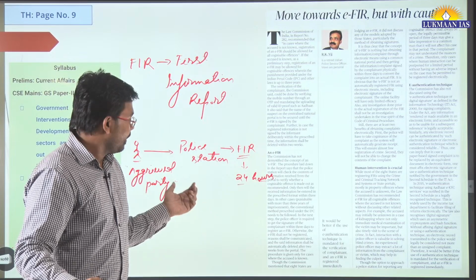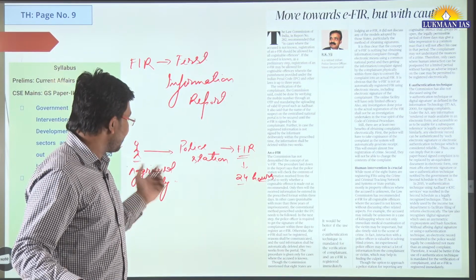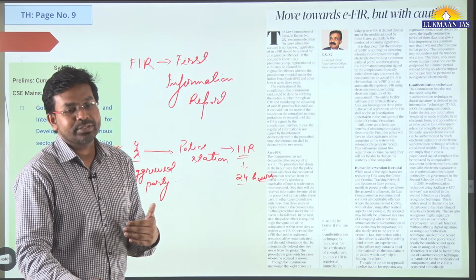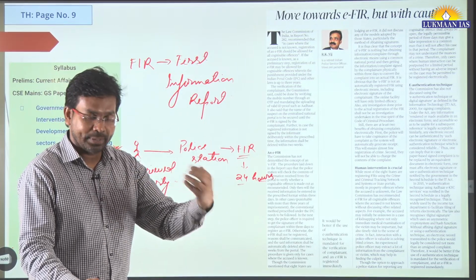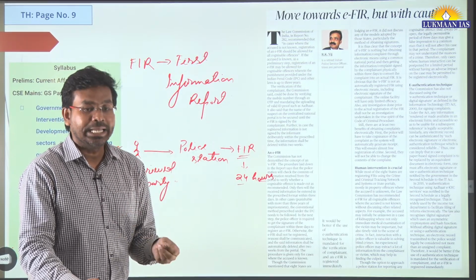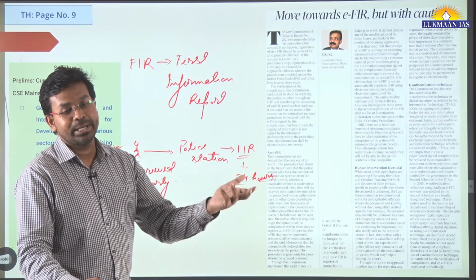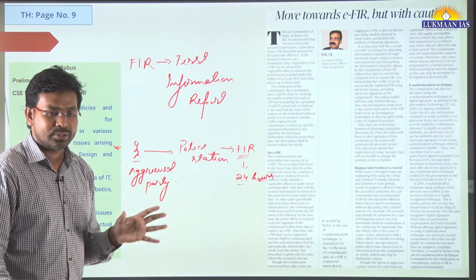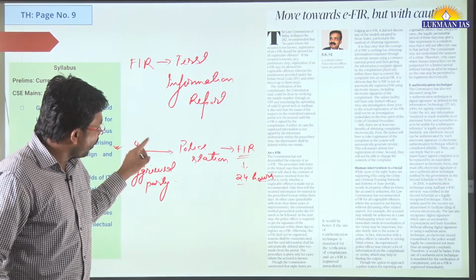This is mandated. But in many cases, for example rape-related cases, the victim herself may not be willing to go and report because her identity may get leaked. Once it becomes publicly known, there can be societal implications on that aggrieved party.